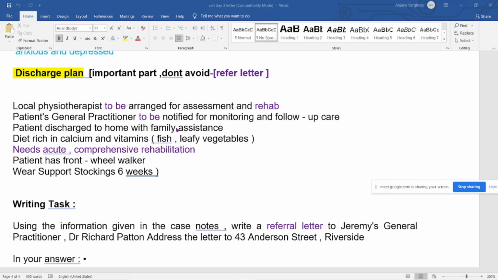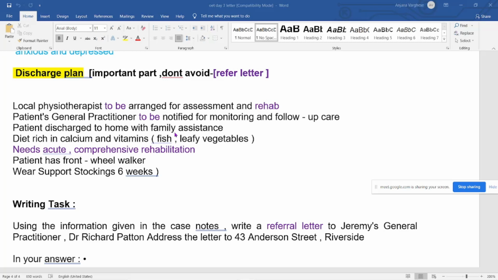When you read a case note, you should automatically have some sentences ready-made. That will help you write in the examination, because it saves your time. Otherwise you will be writing and rewriting, and you won't be able to score good marks. For monitoring and follow-up care, the patient is discharged to home with family assistance. I told you physiotherapy is a common point, and family assistance is too. Someone should be arranged, like a daughter coming to pick the patient up from the hospital. So family assistance is a common point.